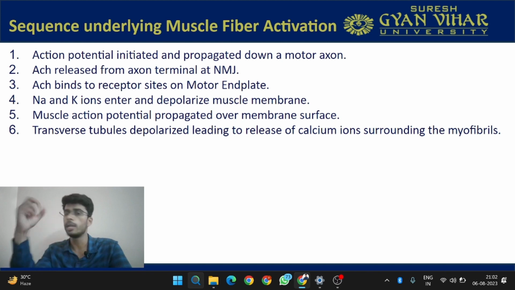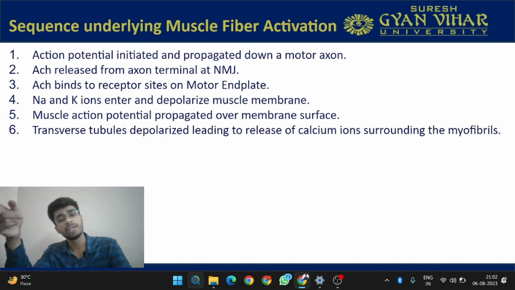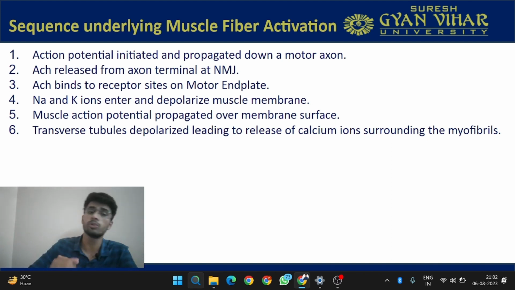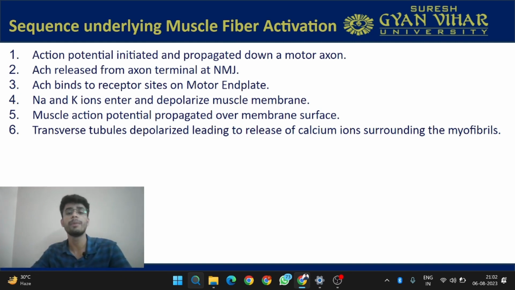Acetylcholine will go and bind to this motor end plate. Now sodium and potassium ions will enter and depolarize the muscle membrane. Depolarization will occur. How will this occur? The sodium and potassium ions from outside will enter into the muscle, which will cause the muscle membrane to depolarize. Now this muscle action potential will propagate to the membrane surface.